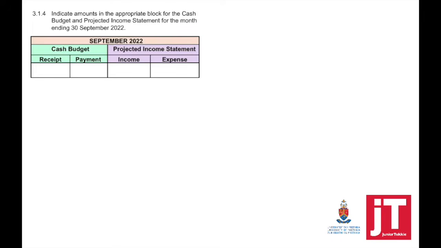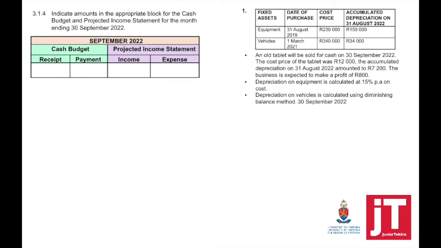Question 3.1.4. Indicate amounts in the appropriate block for the cash budget and projected income statement for the month ending 30 September 2022. Now, reminder, our accounting period ends 31 August 2022. So you need to look at which items will go into the cash budget and or the projected income statement. So starting with transaction number 1.